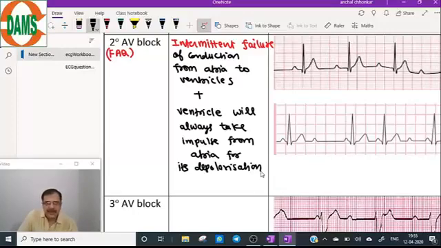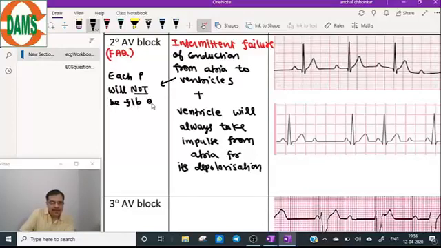So how does that translate into the ECG? The finding here will be the most important finding. Intermittent failure of conduction from atria to ventricle means each P will not be followed by QRS.